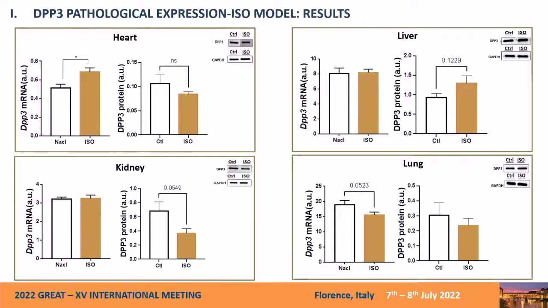Here we see the results in the isoproterenol model. In each organ we have mRNA and protein expression. We will concentrate more on the protein in analyzing the results. We see here in these 4 organs, the heart, liver, kidney, and lung, a tendency to decrease or to increase, but no significant results, and it's always different between the different organs.